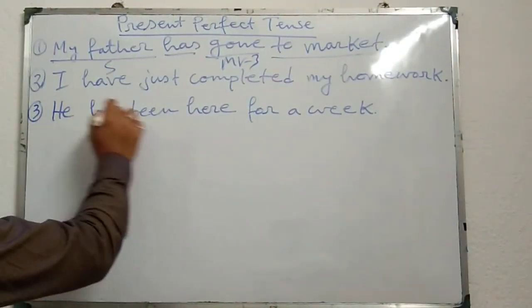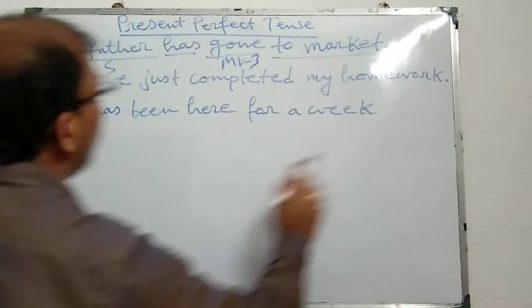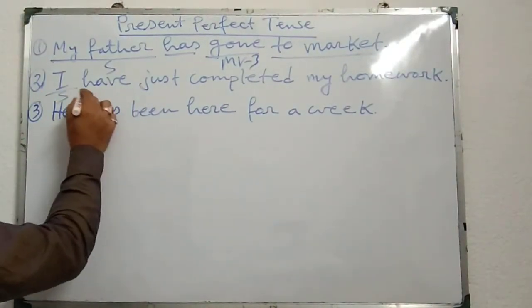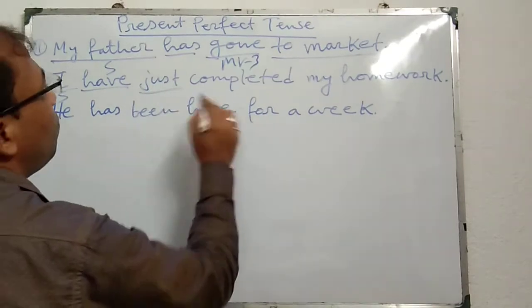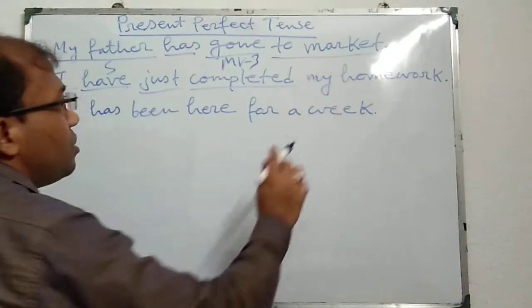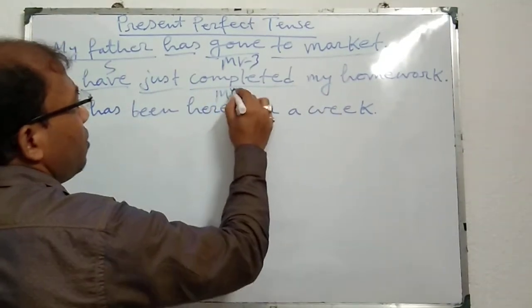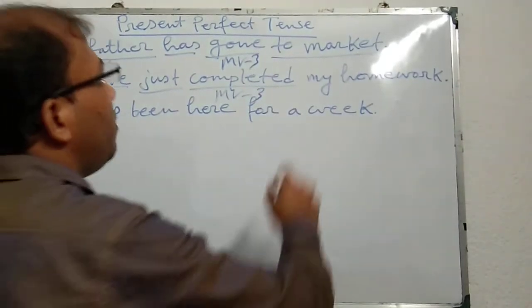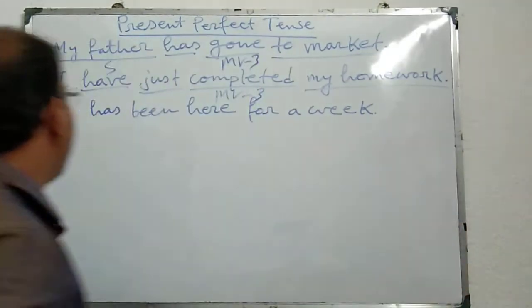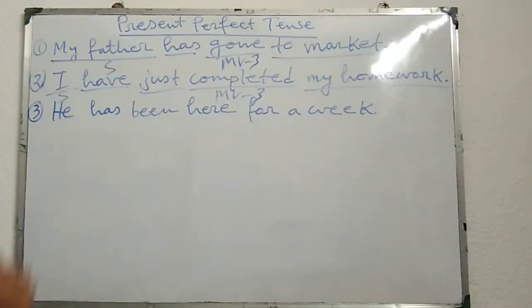Similarly, I have just completed my homework. I is the subject, have is the verb, thereafter just, it is an adverb. Completed, it is MV3, that means main verb third form or past participle form, and thereafter my homework, object or others. Similarly, he has been here for a week.